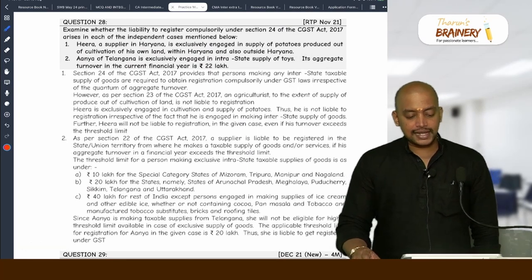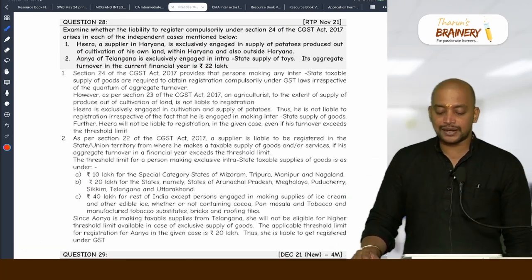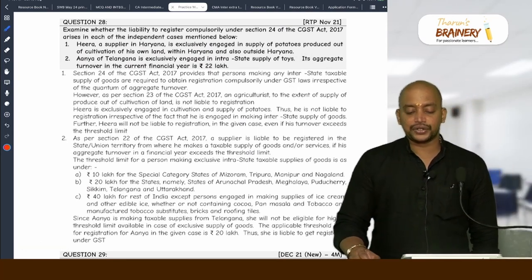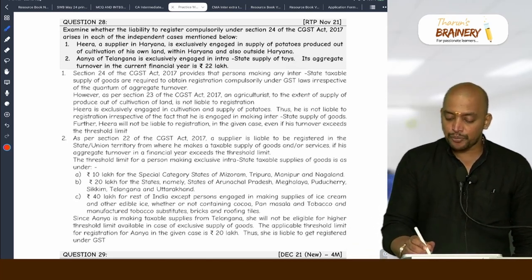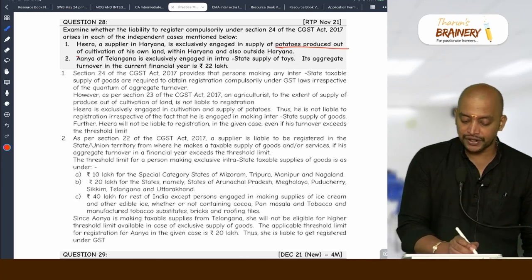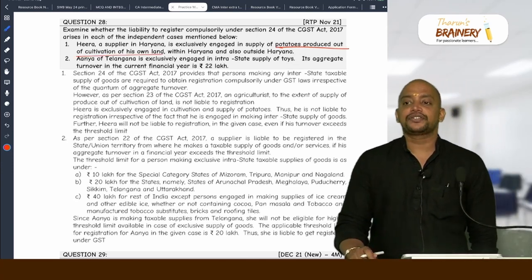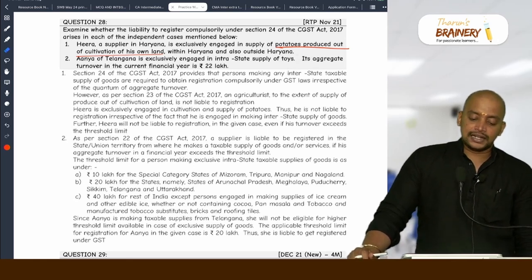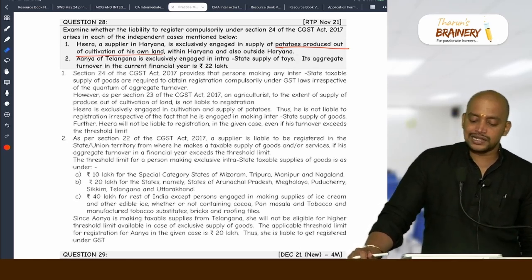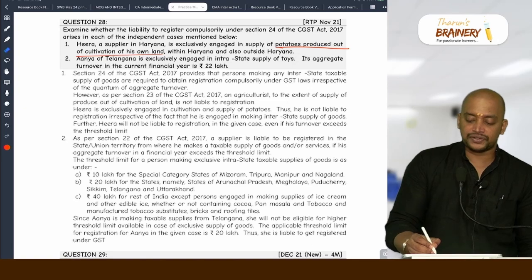Question 28. Examine whether the liability to register compulsorily under section 24. Hira, a supplier in Haryana, is exclusively engaged in supply of potatoes produced out of cultivation of land. Section 23, agriculturist exemption. Then Anya of Telangana is exclusively engaged in intrastate supply of toys.